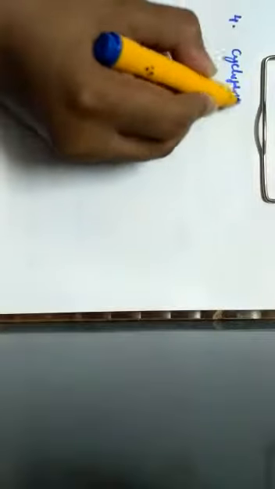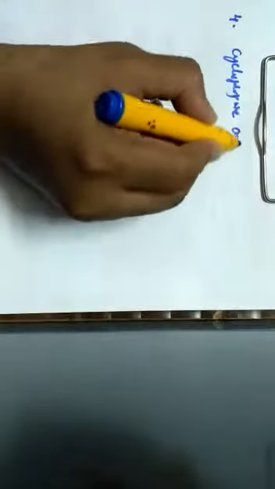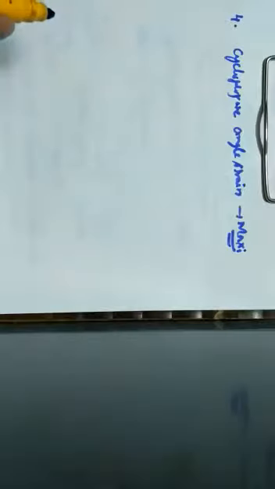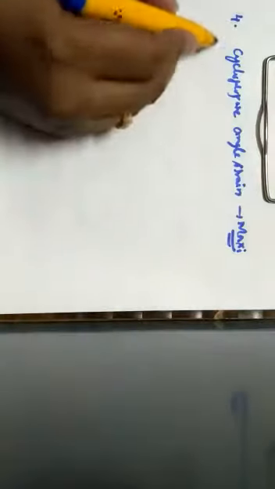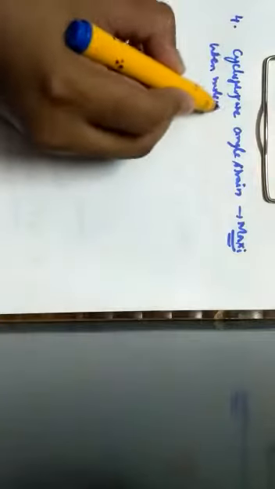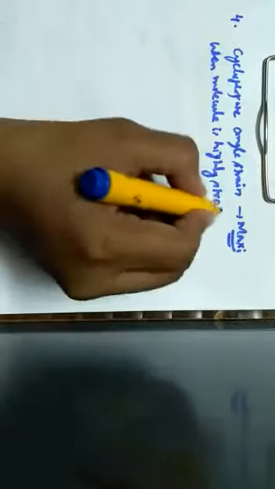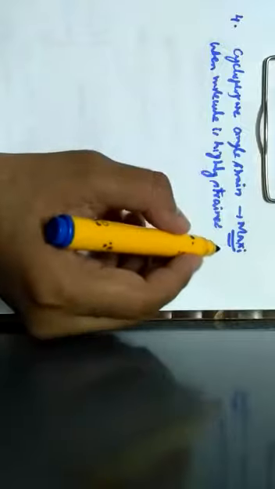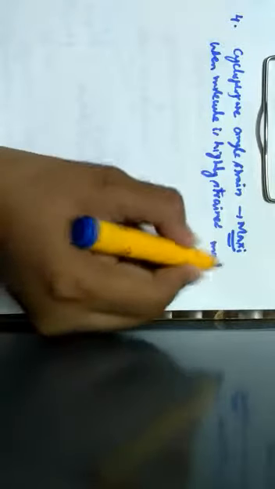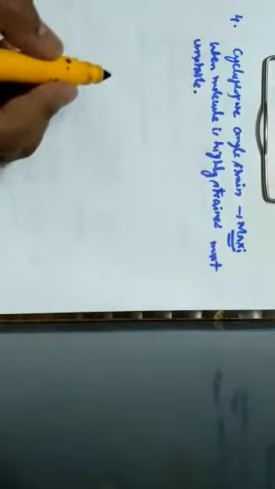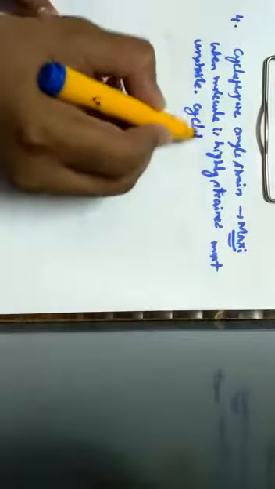So, in cyclopropane, the angle strain is what? It is maximum. One should know that when the molecule is highly strained, it is most unstable in its nature. Now consider the angle strain in cyclobutane.